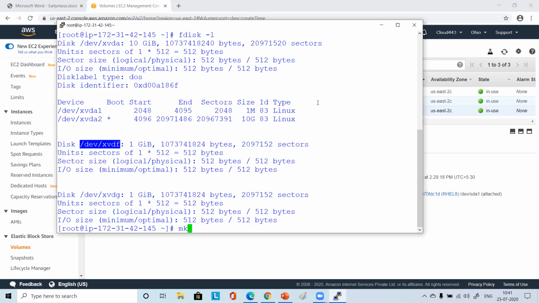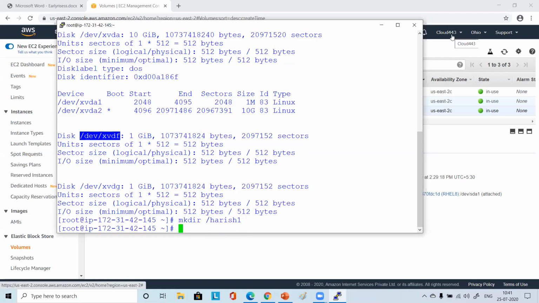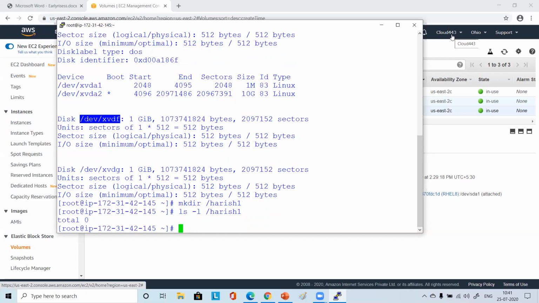You can create some directory, mkdir, and you can give your name. So you can say mkdir /Harish, and I'll say Harish1. You can say your name and create a directory like that. Please let me know once everyone is there, and then you do ls -l /Harish. Just see, total 0, nothing is there in that.